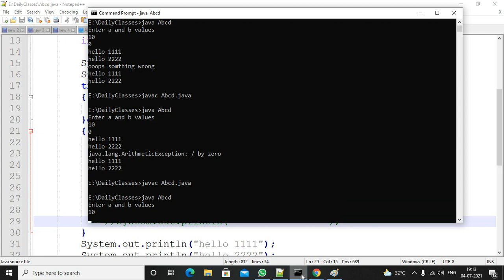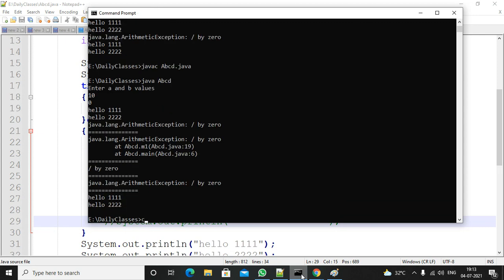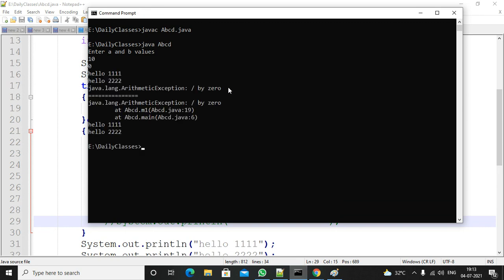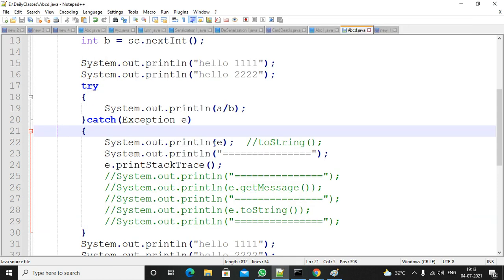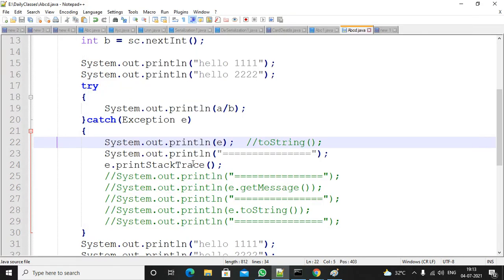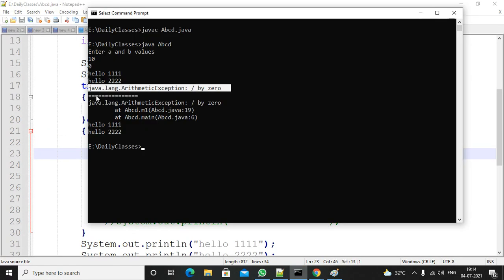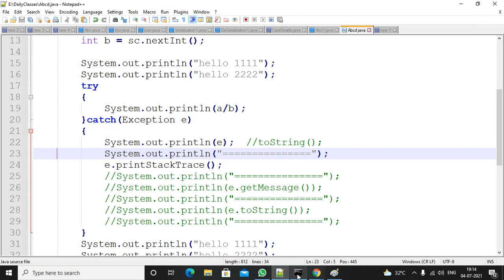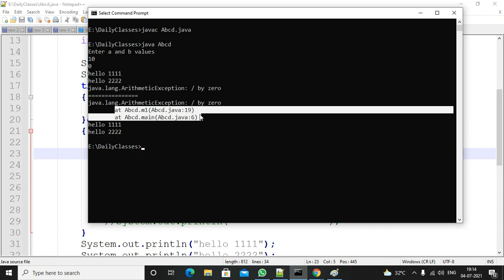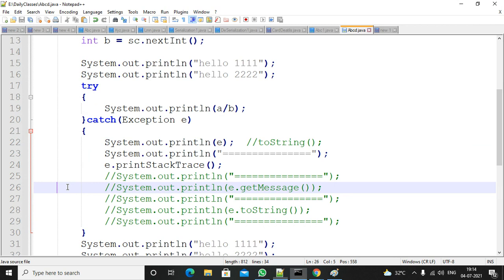I didn't compile it, sorry. Compile, execute. So 10 by 0. These are the first details: when you print e, you are getting the exception name and exception description. Then the separator. Then below it, you are getting the exception name, exception description, and exception stack trace. Stack trace means where you are getting the exception: line number 19. You are getting the exception here at line number 19.